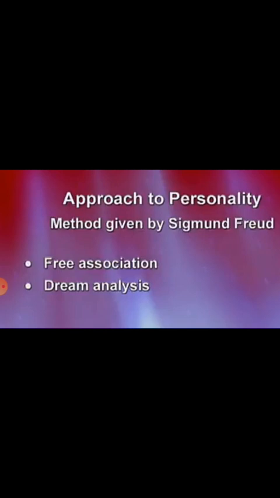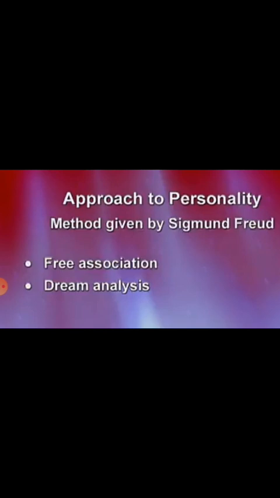So there are two methods given by Freud. First one is free association and dream analysis. Free association means that when Freud used the method of hypnosis, he noticed the patients, after telling their problems, felt very unburdened. So that's why he used the term free association.